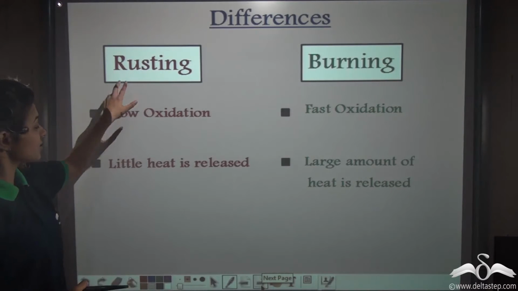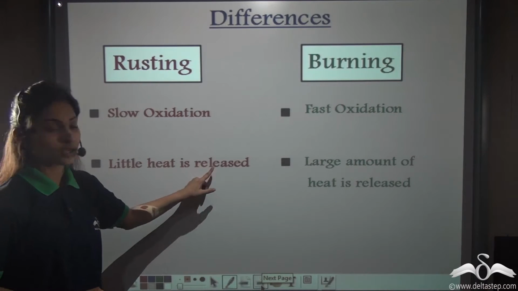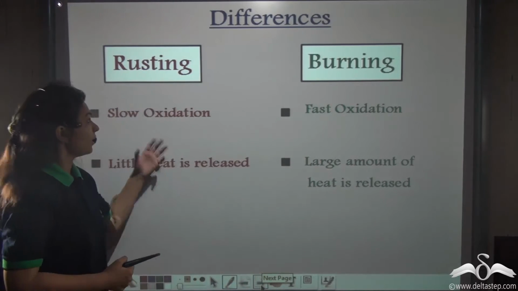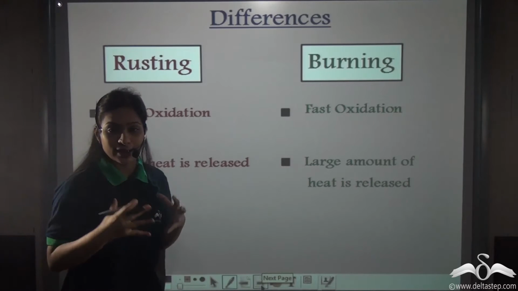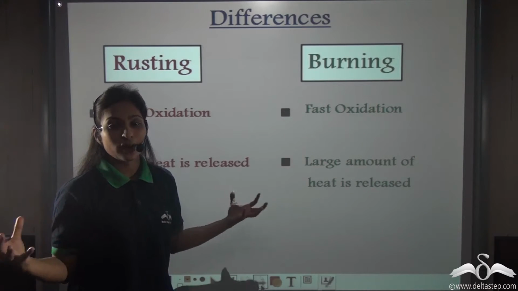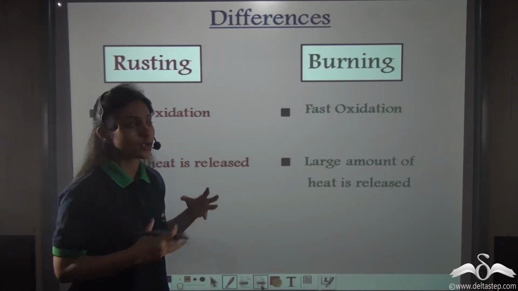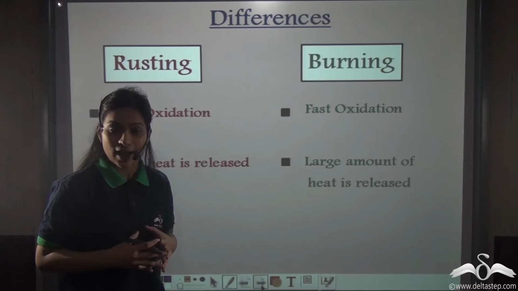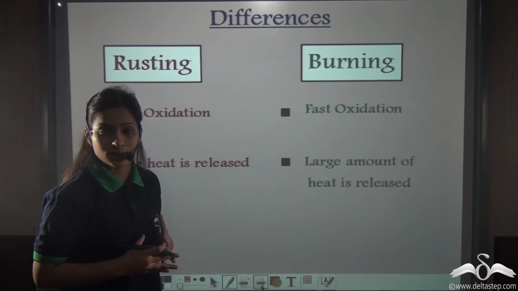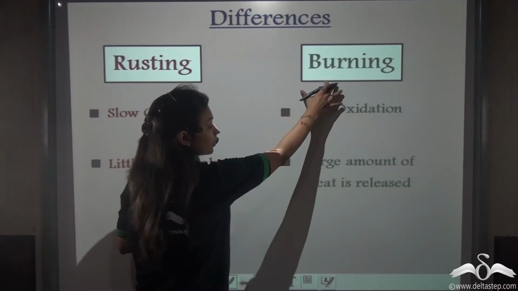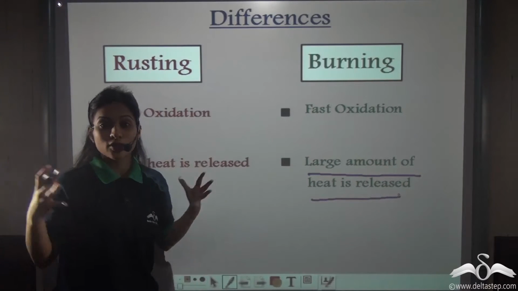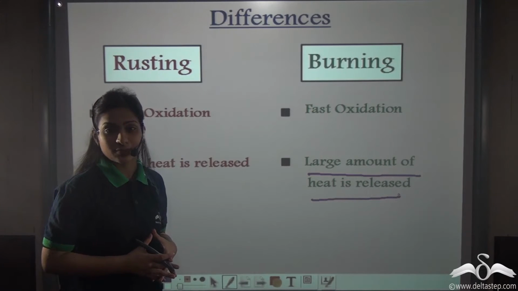Now, in rusting, little heat is released, while in burning, a large amount of heat is released. Well, in rusting, you cannot see that heat. It is not that immense. So you can say very little heat is released. Well, when chemicals react, or you can say when these metals and oxygen react, they will give out some heat. But that heat will not be so visible to us. But during burning, a large amount of heat is released. That is why you see so much heat and light when burning takes place.